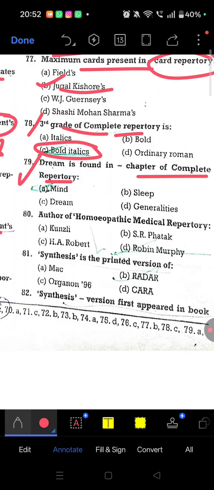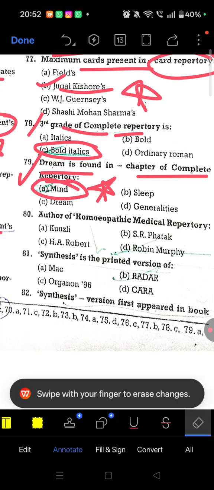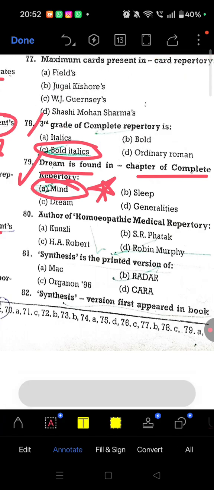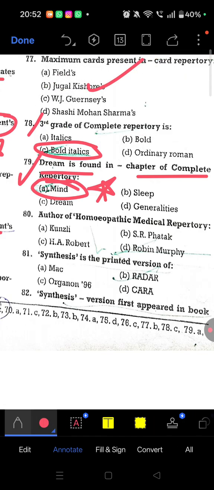So in complete repertory, dream is found in the mind chapter. So remember this, dream is found in the mind chapter. Okay, maximum cards present in card repertory. So this question is also very important. Question number 77 was also very important. Okay, so Jugal Kishore, maximum card repertory. 77, answer is B. Okay, question 80.